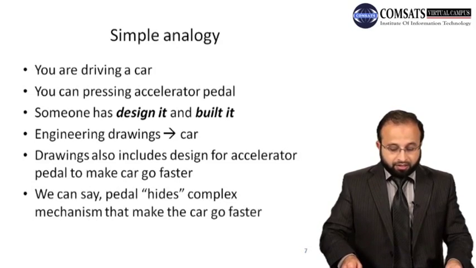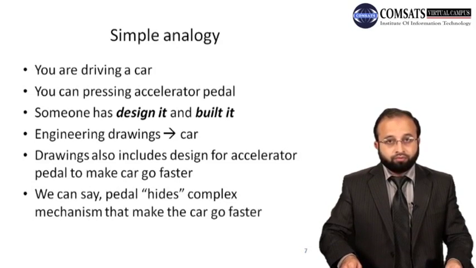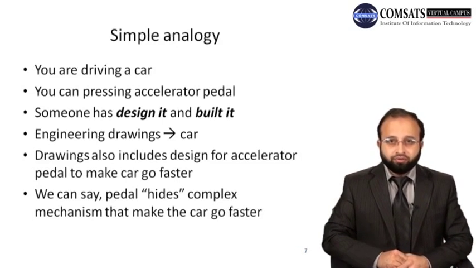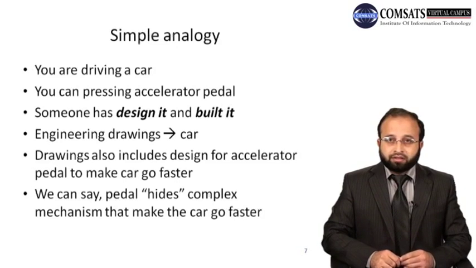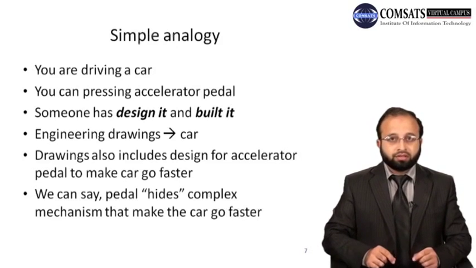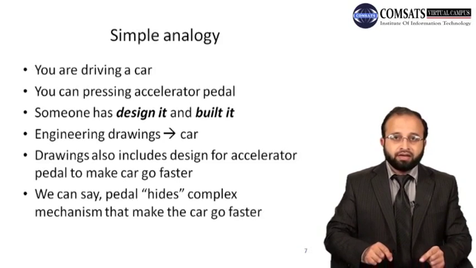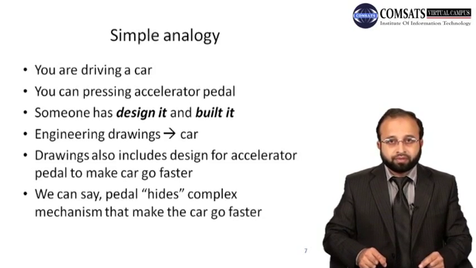So we can say a pedal hides the complex mechanism that makes the car go faster. What does that hides mean? As an ordinary user, if you know how to drive a car, you know that there are 3, or let's say 2 pedals in an automatic car. You know that there is an accelerator pedal, and if you push that pedal, the car goes faster. You just know this, but it is not mandatory for a driver to know what actually happens inside the car. So this means that the accelerator pedal hides the functionality of how the car goes faster, how to go even faster, right?